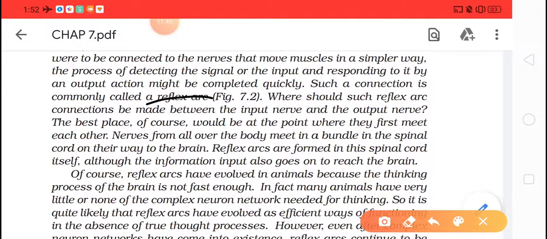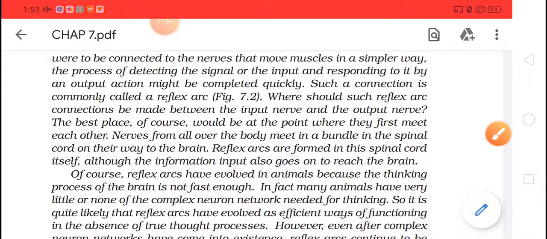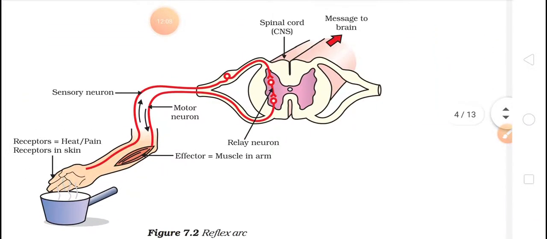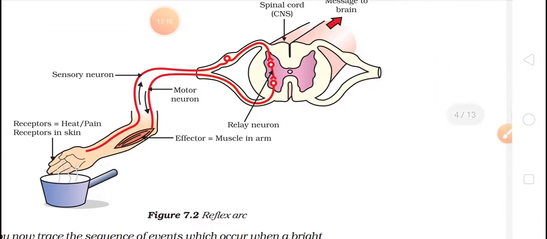See, don't get confused with the sentences they have given. I'll just explain it to you with the help of a diagram, the diagram which is given there. But whatever content they have written in your NCERT, I just want you to read it, go through it, and make simple notes from it. Okay, so before this, let's start with the process which I am talking about, that is the reflex arc.